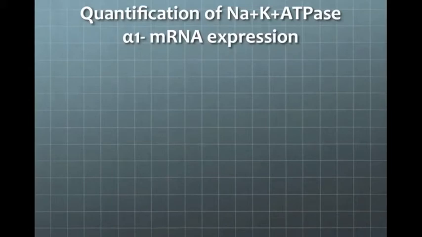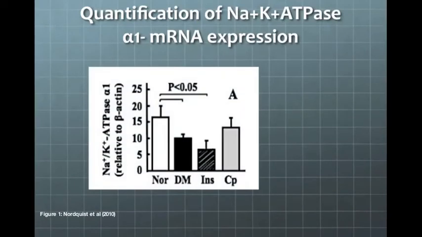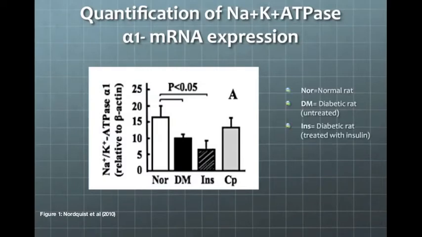By using real-time PCR with a fluorescence thermal cycler, the Nordquist group quantified mRNA expression for the sodium-potassium ATPase alpha-1 subunit. 4 groups of rats, including normal, diabetic untreated, diabetic insulin treated, and diabetic treated with C-peptide, were compared. The data shows that there was an observable decrease in mRNA expression levels for the untreated and insulin-treated rats. However, there was no observable decrease in expression in the rats treated with C-peptide.